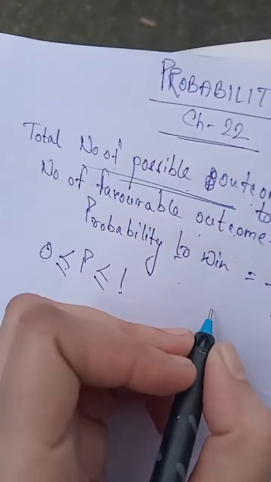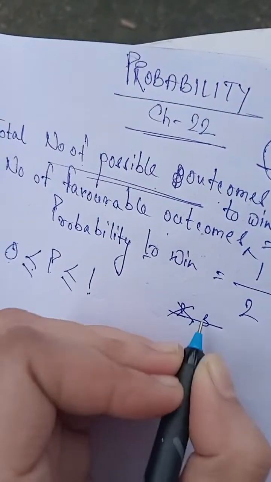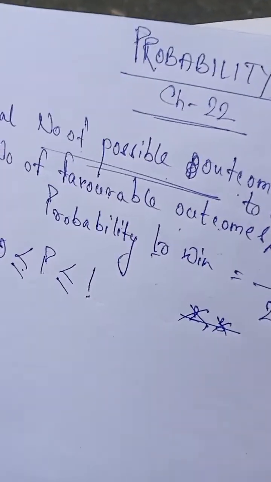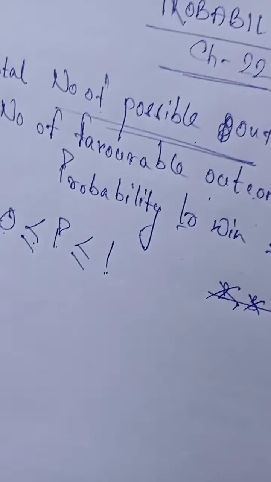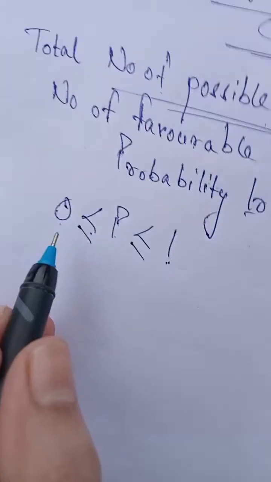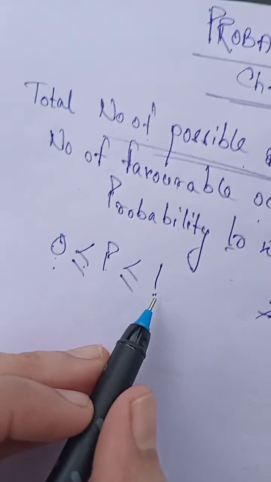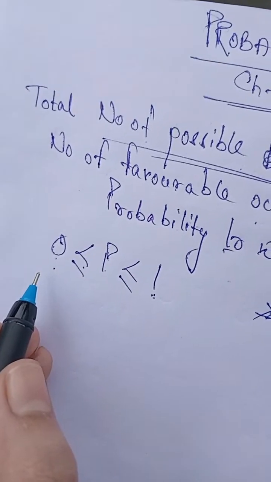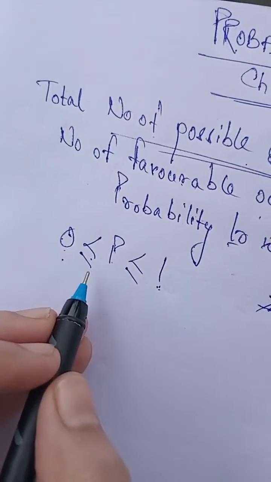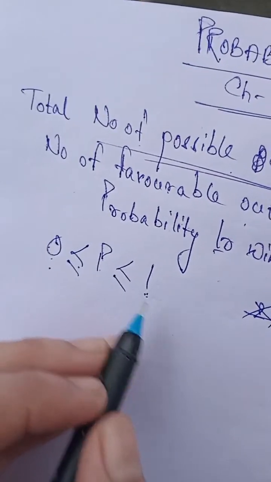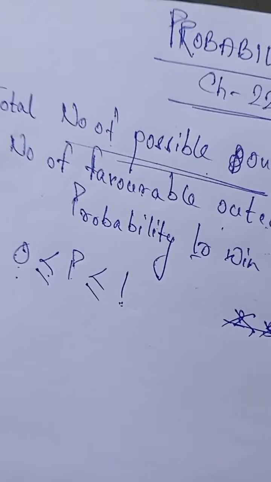This one you remember: can probability be 2, can it be 3? No, it cannot be. Probability can never become greater than 1. It lies within this range. What is the range? The range is between 0 to 1. So the range of probability is always 0 to 1. So it is always 0 less than or equal to P less than or equal to 1. So this is the range of probability. It can never be negative or greater than 1.